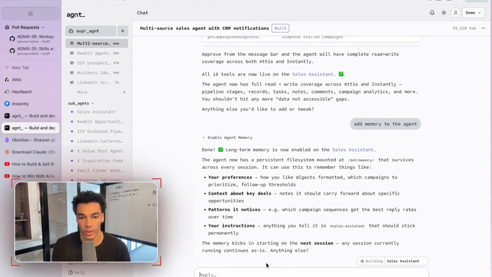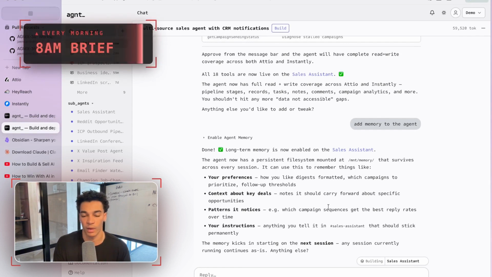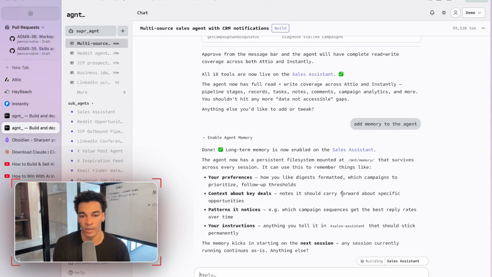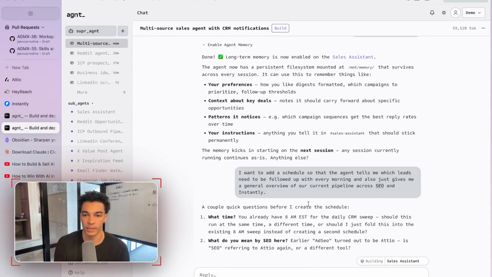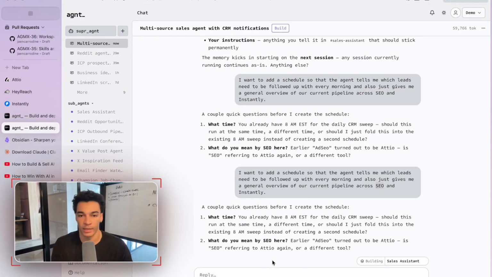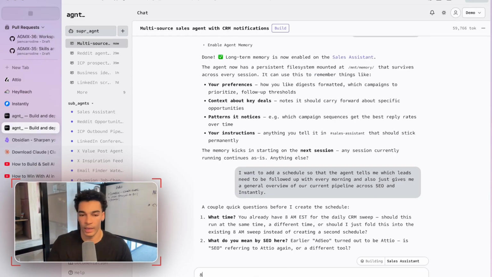I want to add a schedule so that the agent tells me which leads need to be followed up with every morning, and also just give me a general overview of our current pipeline across Attio and Instantly. Whisperflow really can't pick up Attio for some reason, but that's all right. It should be able to figure it out. Nope, it is. Okay, no, it knows that that's Instantly. Let's say, yep, 8 a.m. I mean Instantly.